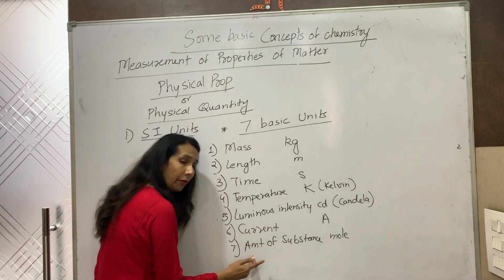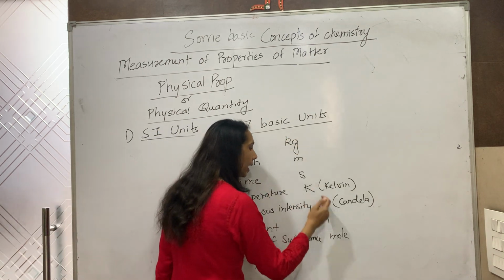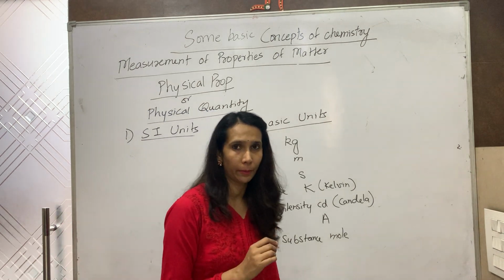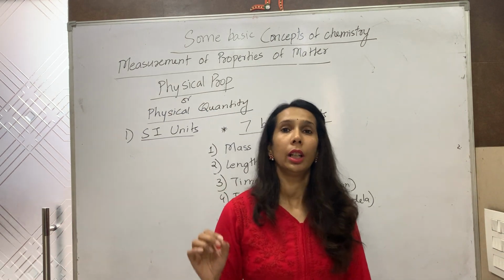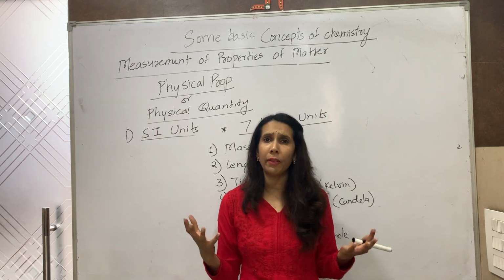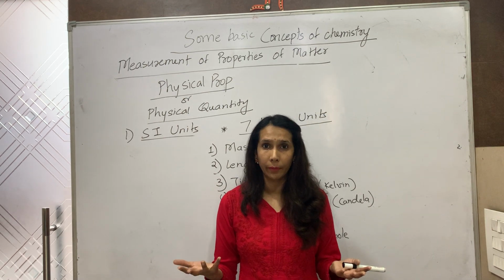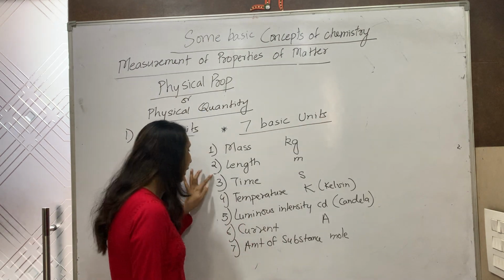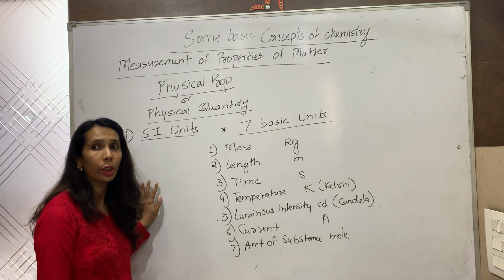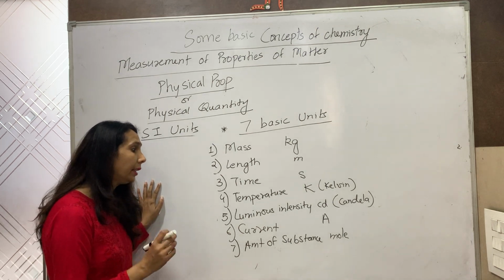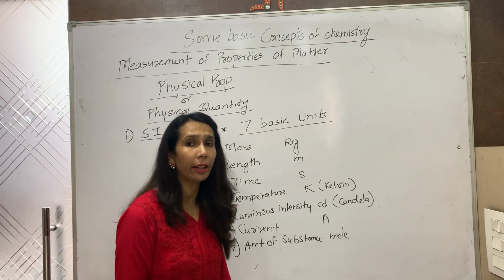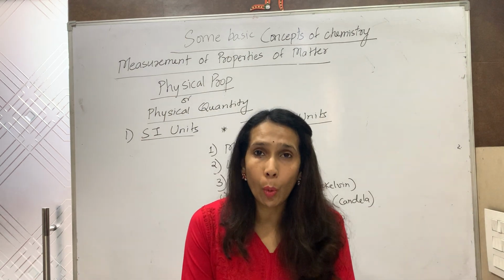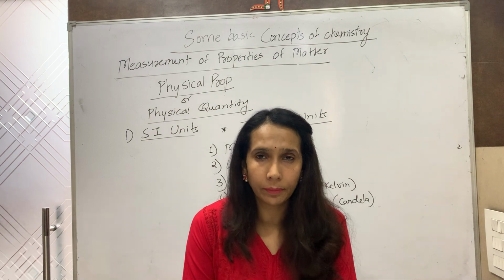These 7 are the physical quantities and these are the basic units in which they are measured. However, the units of many other physical quantities exist. So units of other physical quantities are derived from these 7 basic units. And these will be called as derived units. The derived units we are going to do in the next session. Thank you.